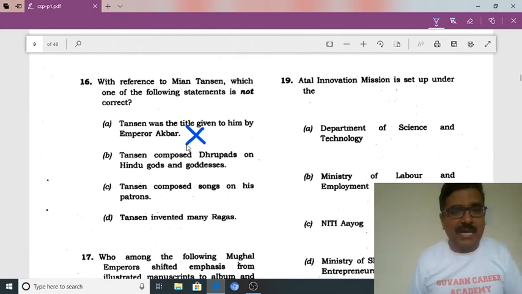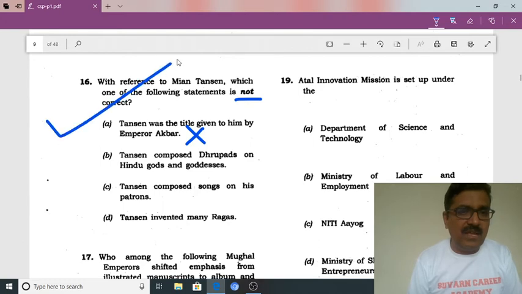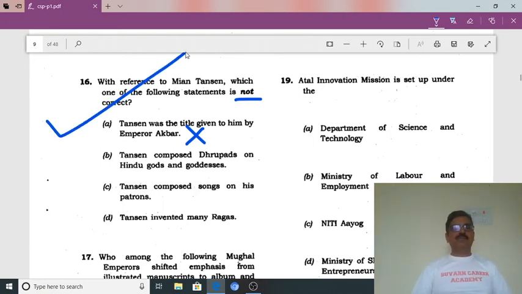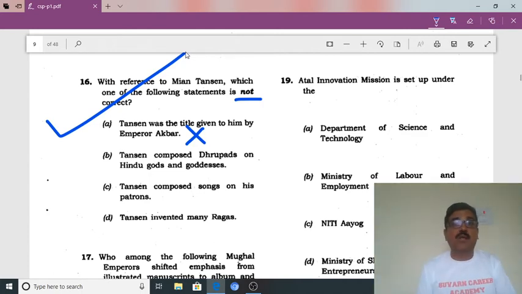A is the right answer. So, he has asked which is not correct. So this is the answer. We should read the questions carefully. He has not asked for the correct statements. He has asked for the wrong statements. So the first statement is wrong. So the answer is A.